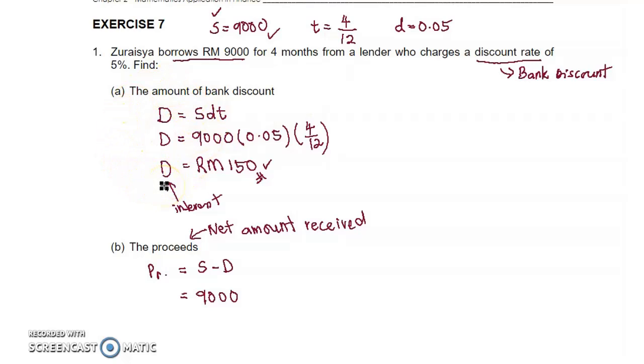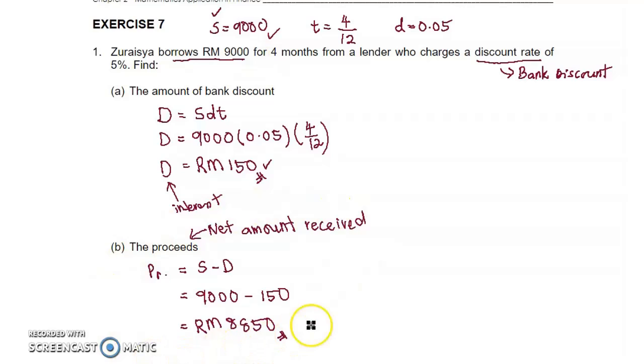So borrow 9,000, minus the bank discount amount, which is 150. How much will Zuraisha receive, or the proceeds? 9,000 minus 150 equals 8,850.